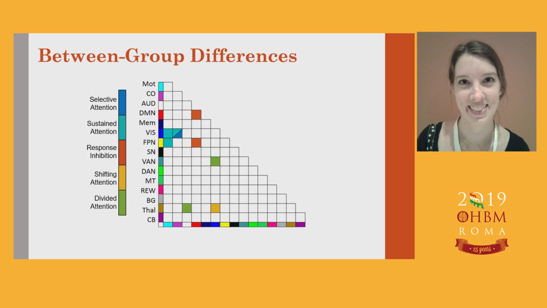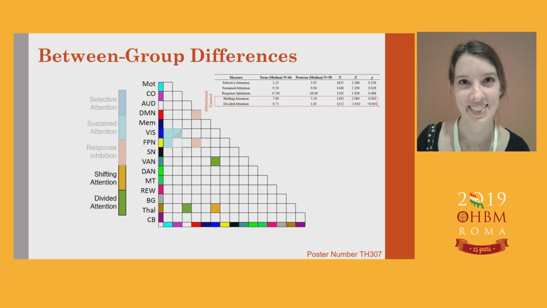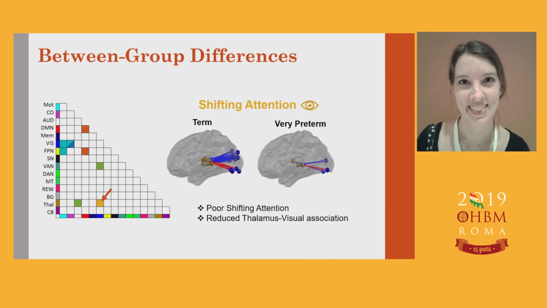So here the colors are showing the networks which were associated with a particular attention domain, and each of these significantly differed between the two groups. This is a lot of data, and for the sake of time, I'm only going to focus on those two attentional control domains of shifting and divided attention. So for shifting attention, very preterm children showed reduced associations between thalamovisual connectivity and shifting attention, and this is associated with poor shifting attentional scores.